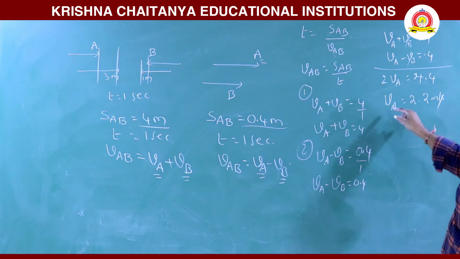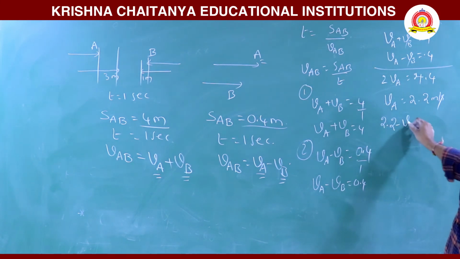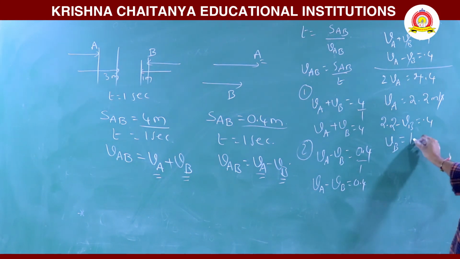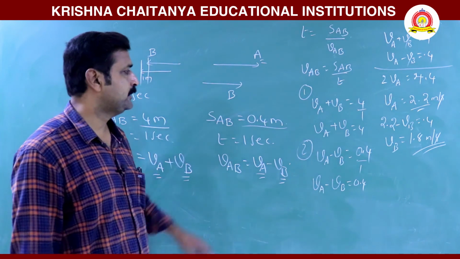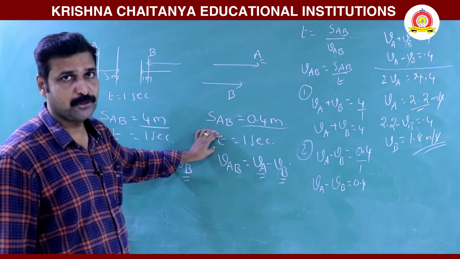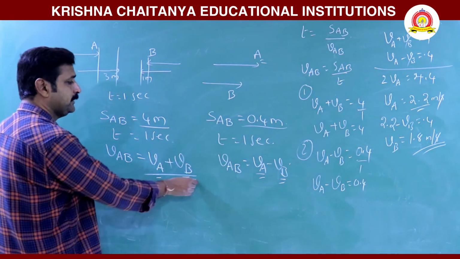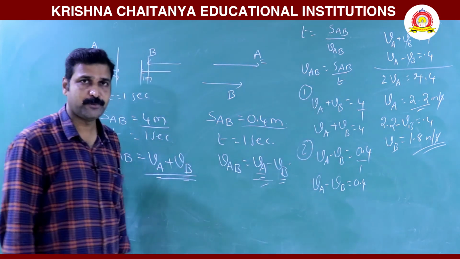Similarly, since VA minus VB is 0.4, 2.2 minus VB is 0.4, so VB is 1.8. So when they are in opposite direction and in same direction, with relative separations and time intervals given, you are asked to find the velocities. Taking these expressions for opposite direction and same direction, you can find VA and VB. Okay.